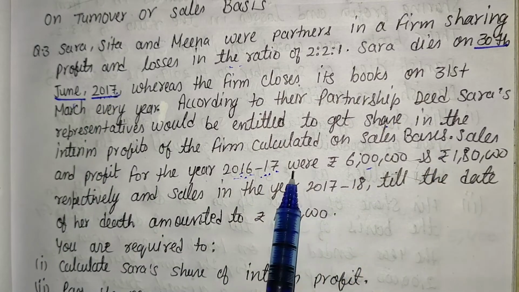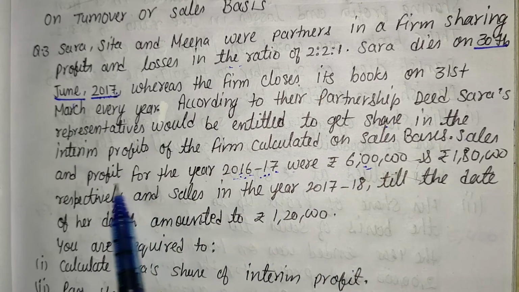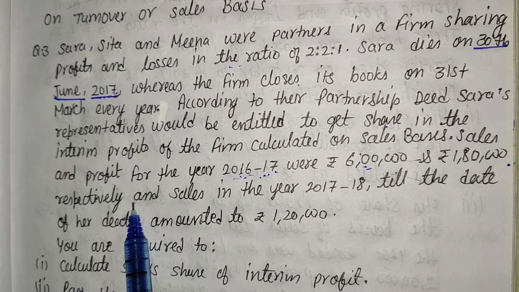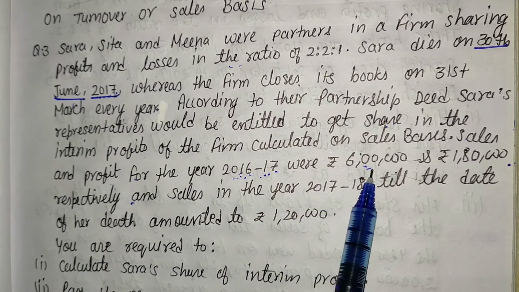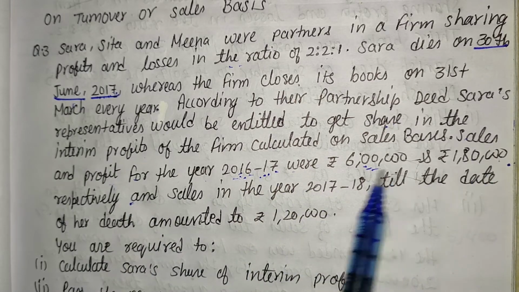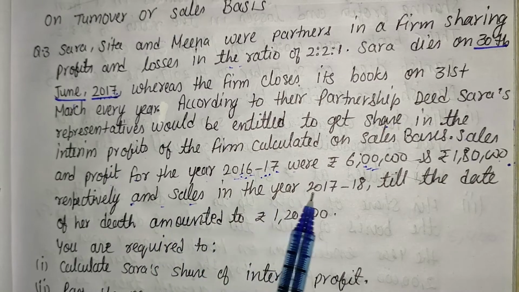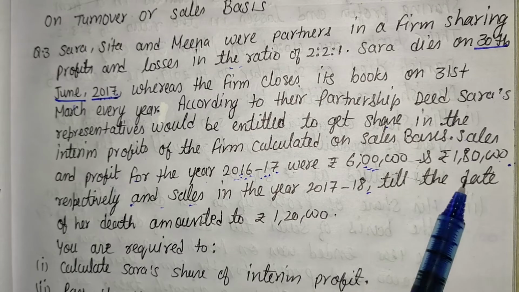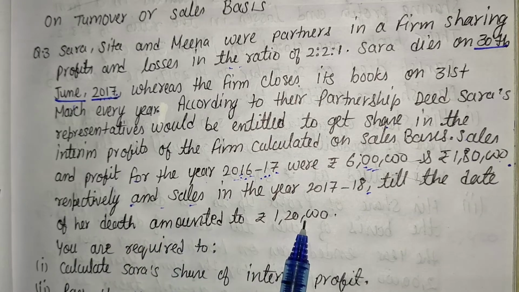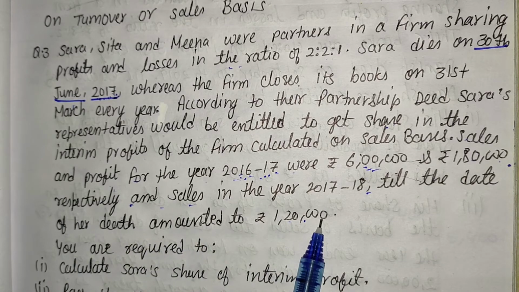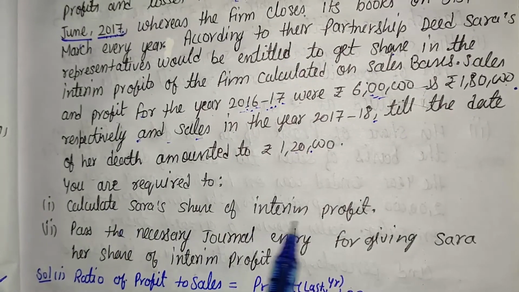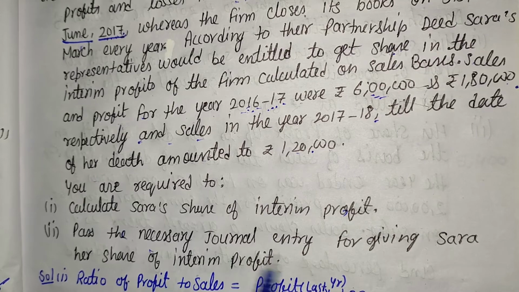Sales of 6 lakh and profit of 1,80,000 are given in the question as the previous year's figures. Now the sales in 2017-18, the current year till the date of her death, is 1,20,000. After that, you are required to calculate Sarah's share of interim profit and pass the journal entry.